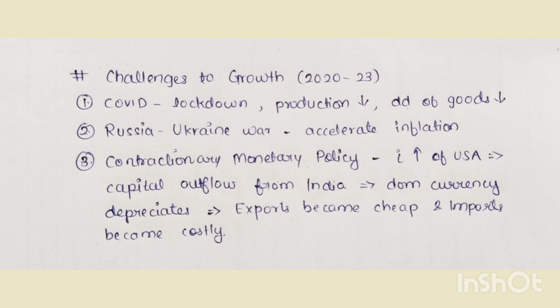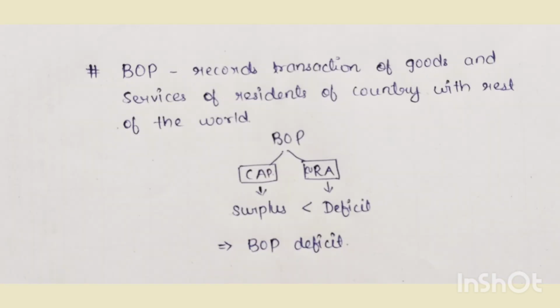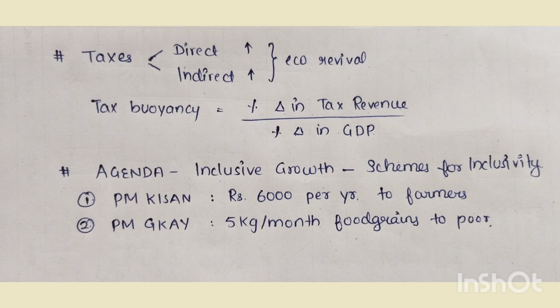Now, keeping this point in mind, we will discuss balance of payment. What is balance of payment? It records all the transactions of goods and services of the residents of the country with the rest of the world. It has two accounts, the capital account and the current account. According to the survey, there was a surplus in the capital account, whereas a deficit in the current account. But the deficit was so huge that it led to a BOP deficit, that is, an overall deficit in the country.